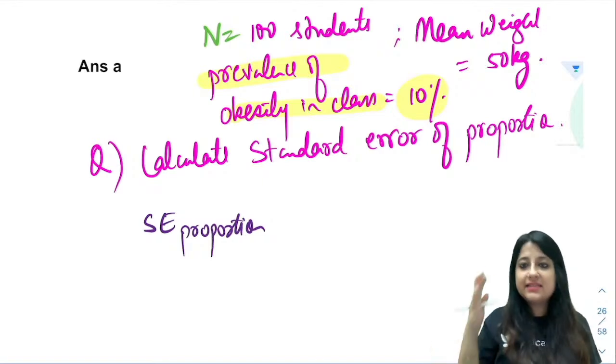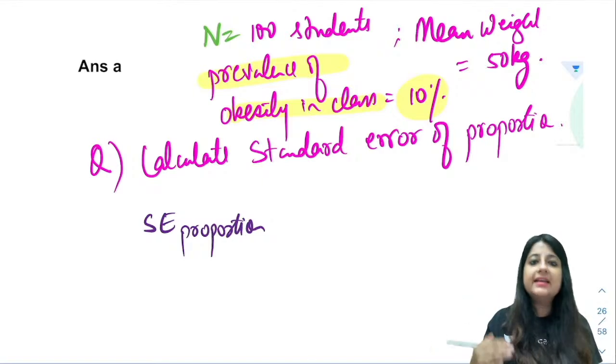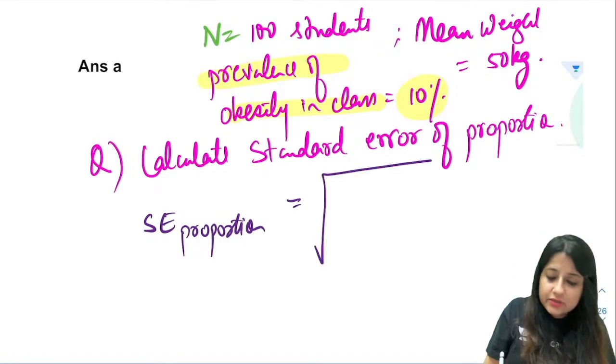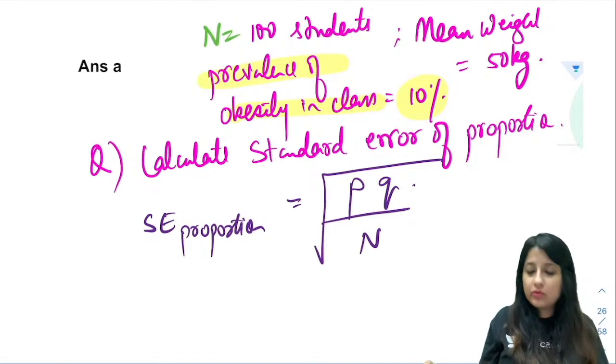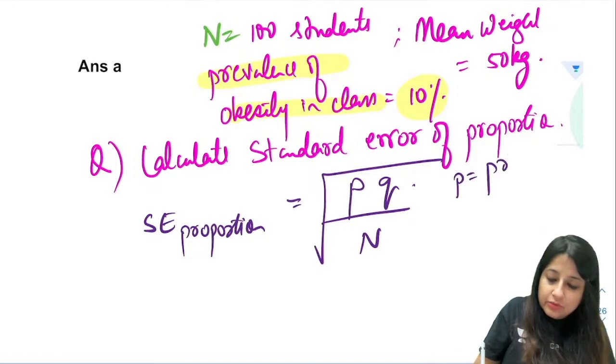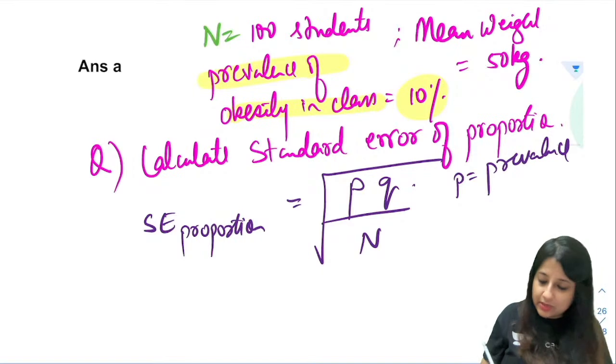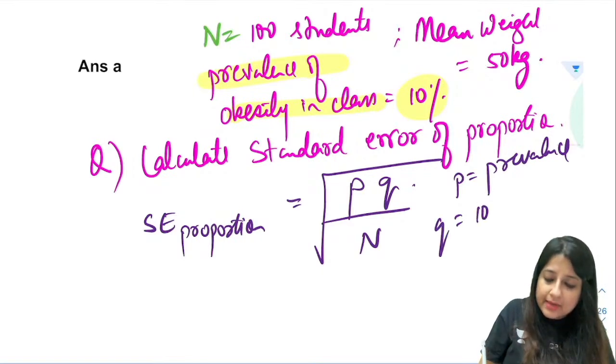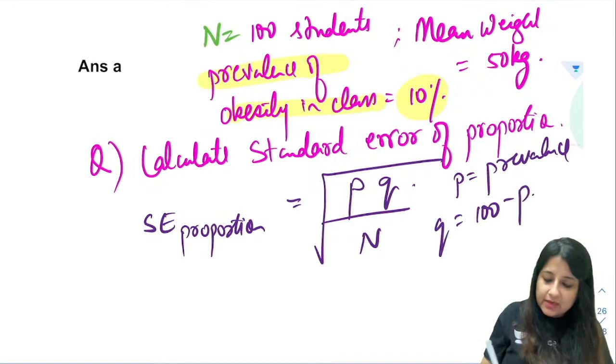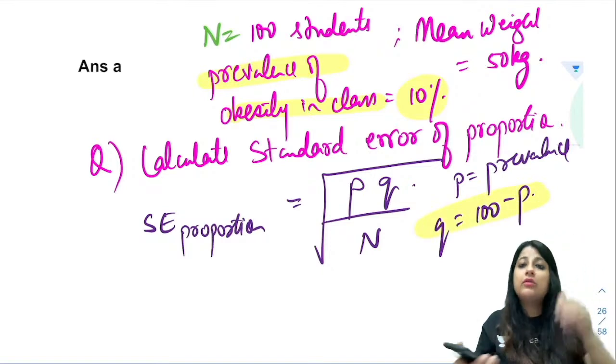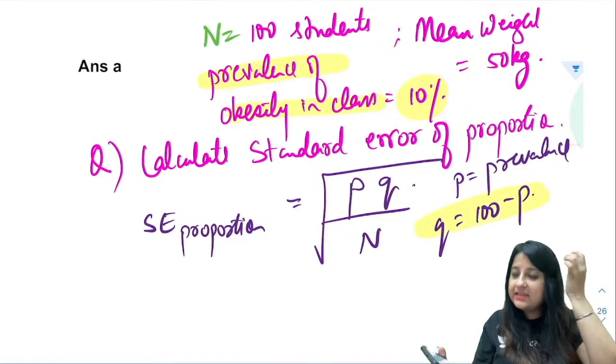Standard error of mean is standard deviation upon square root of n. Standard error of proportion is square root of pq by n. Okay, so p is equal to the prevalence which is given to us, and q will always be 100 minus p. What will q be? q is always going to be 100 minus the p.